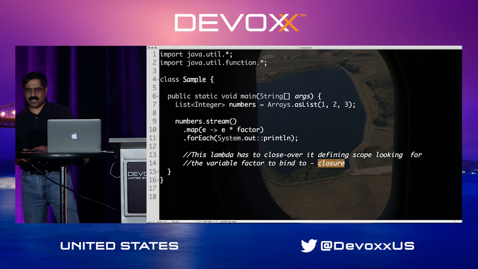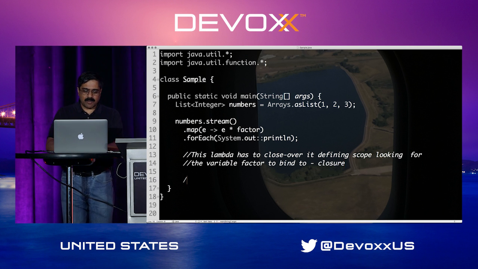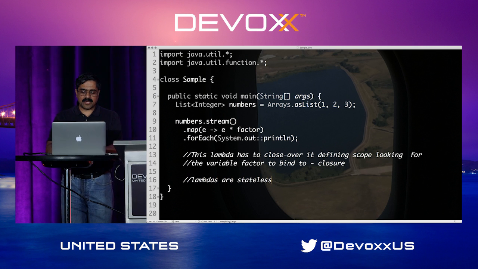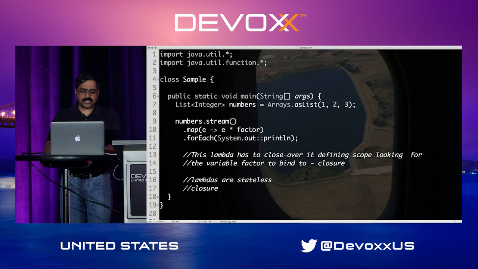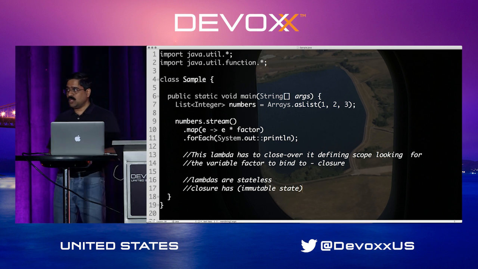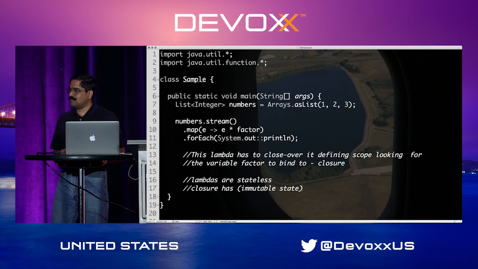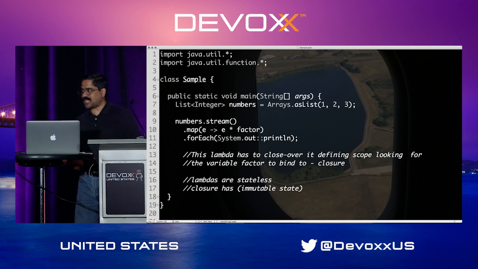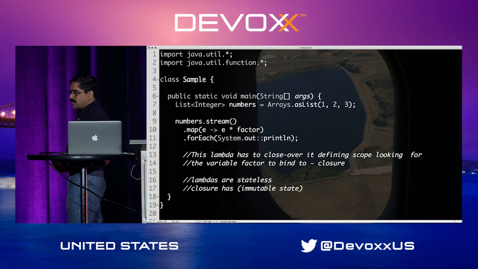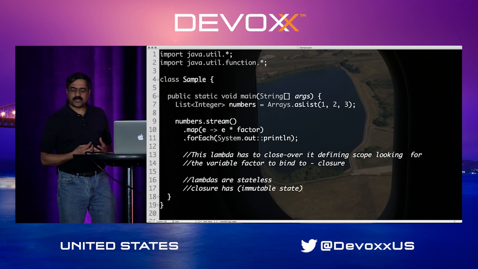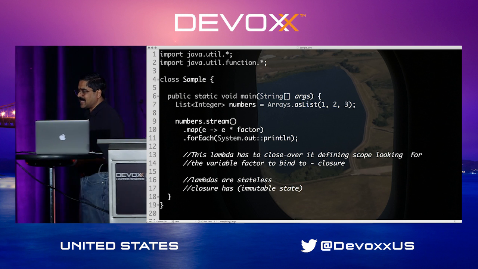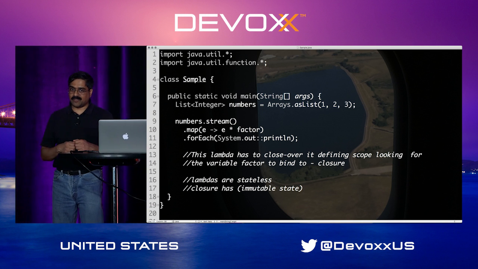So a lambda does not have state. So I'm going to say lambdas are stateless. On the other hand, what about a closure? Closure has immutable state. And so you want to make sure that it's actually immutable. That's very critical. So closures carry a state with them. Lambdas are pretty stateless. And so what a closure can do is capture a state where you are defining it and carry it over to the point of execution.